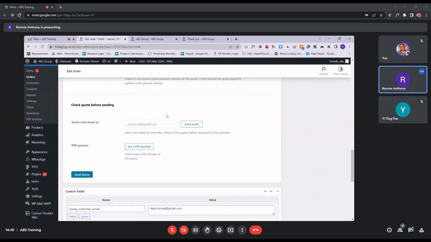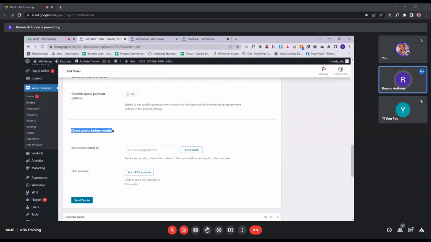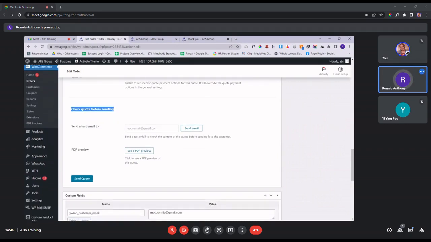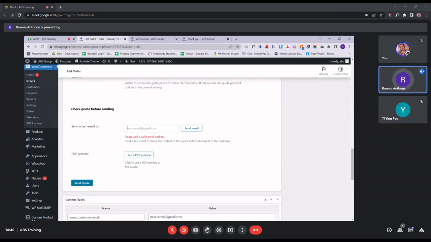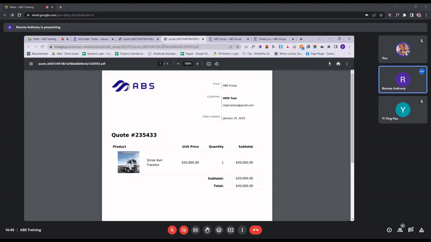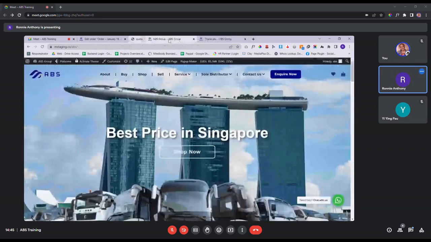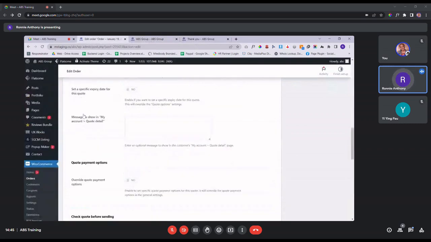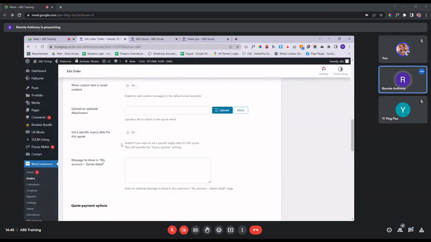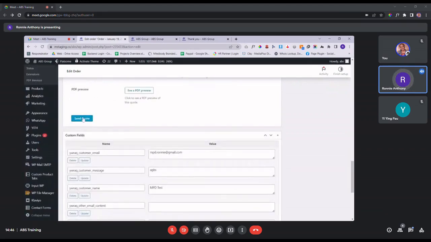And then once you're done, you can also check the quote before you send it. So you can put in your email address and click on this send email so that you can see how the quotation will look on your customer's end before you click on this send quote. You can also preview the PDF, how it looks. So for example, this is how the quotation will look on your customer's end. And then once you're happy with everything, or you can add in additional messages right here as well, you click on this send quote.